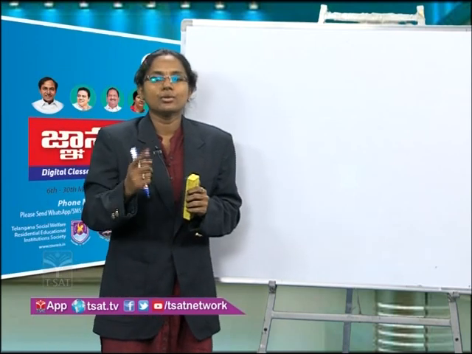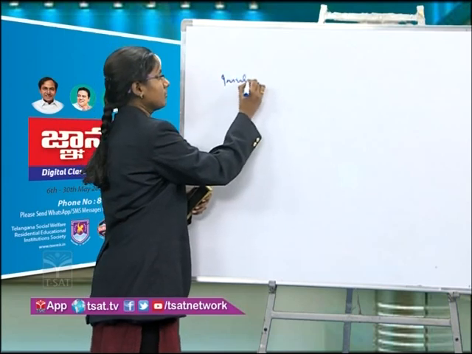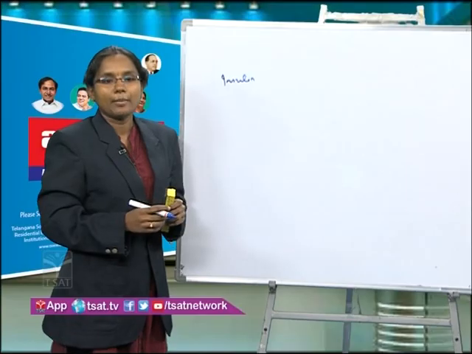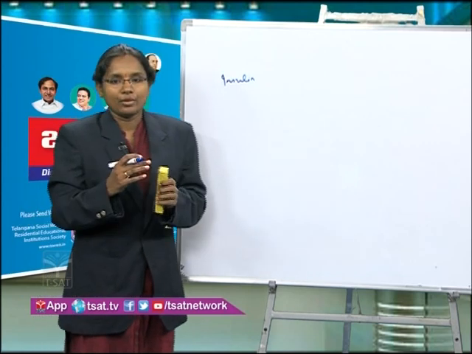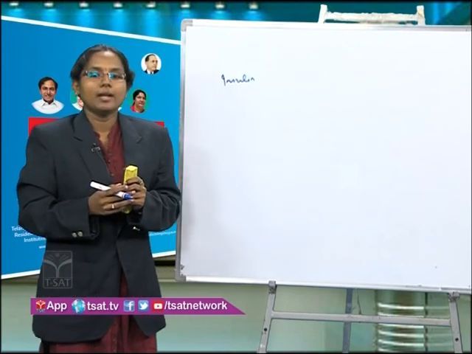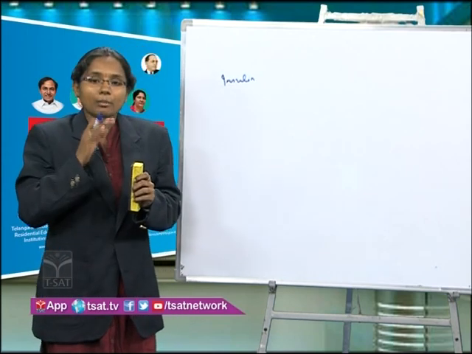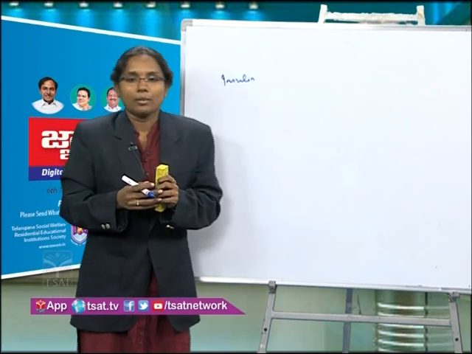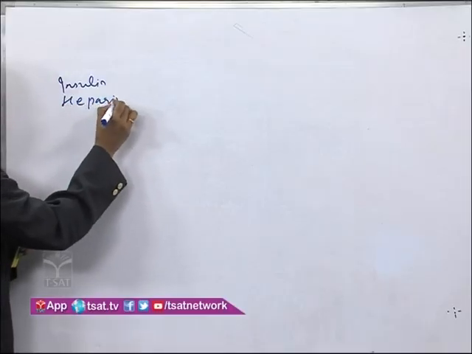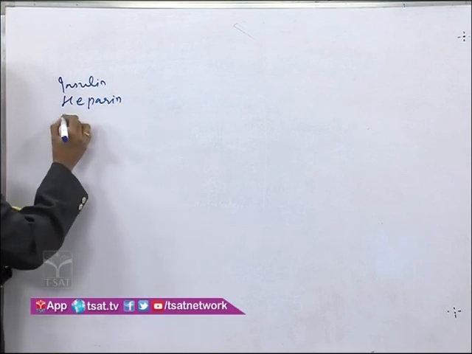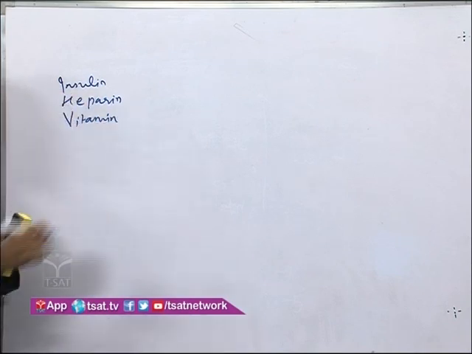And next we go to animals. Okay, insulin and heparin. What is insulin? It is used for treatment of diabetes. And heparin acts as an anticoagulant, means it will prevent the clotting of the blood. Okay. And vitamins also, many vitamins, especially lipid soluble vitamins, that we can extract from animals.